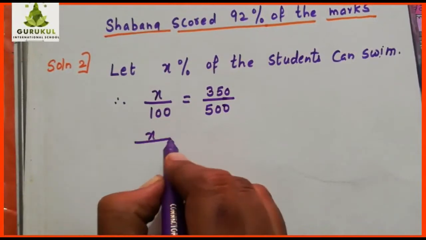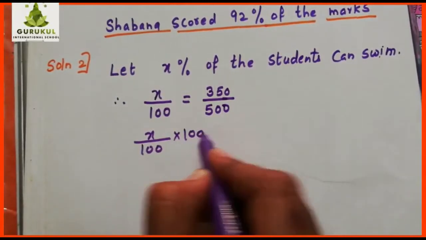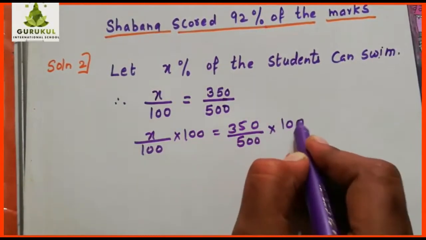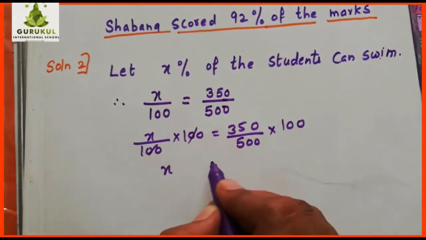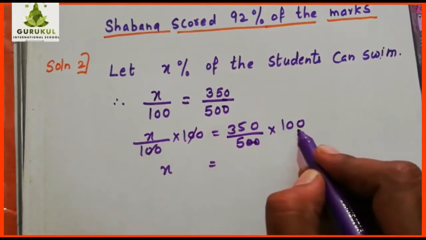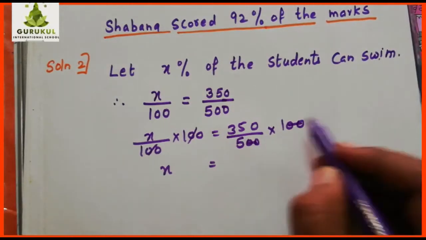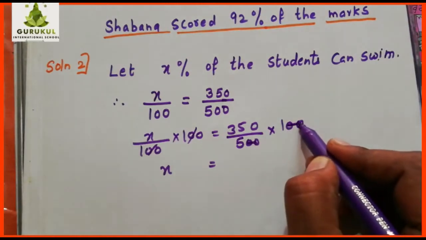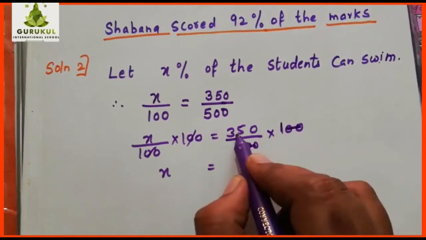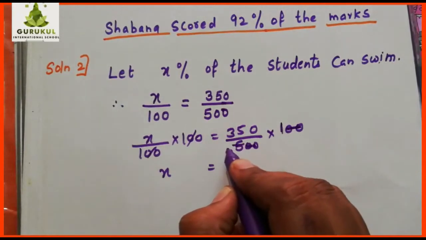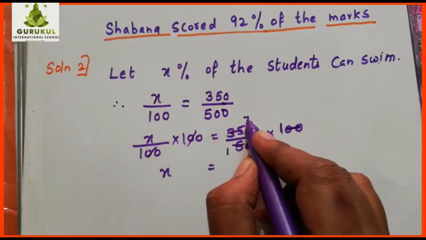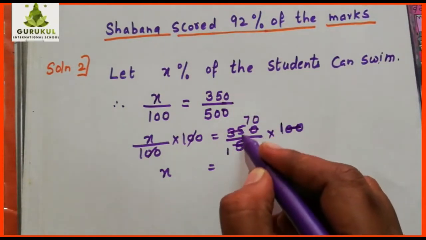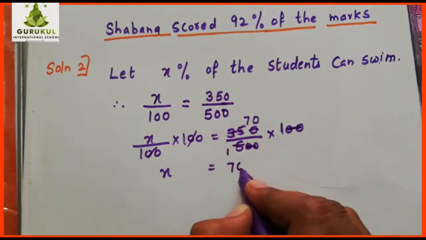The same method as previous, x upon 100. I want to remove this 100. I will multiply here by 100. The other side also you have to multiply by 100. So this gets cancelled. What is remaining? X is equals to, see here, this 0 0 you can cancel, this you can cancel 0 0. Is that clear to you? That means that is equivalent. Here two zeros are there and here 1 is there. So here you can cancel one more thing. See, 5 1 times 5, 5 7s are 35, 5 zeros are 0. Is it clear? So this 2 also we cancelled. So what you get? X is equals to 70.